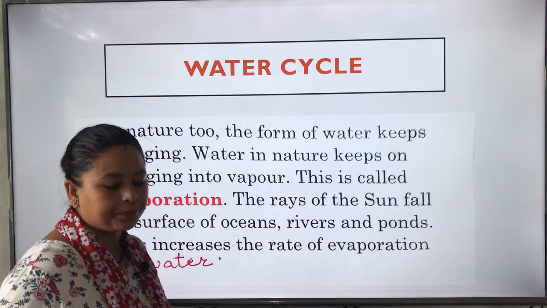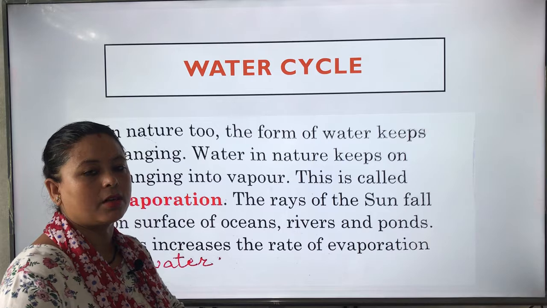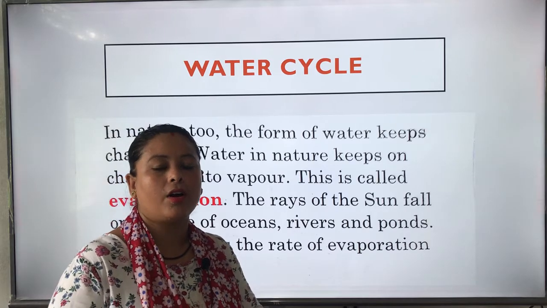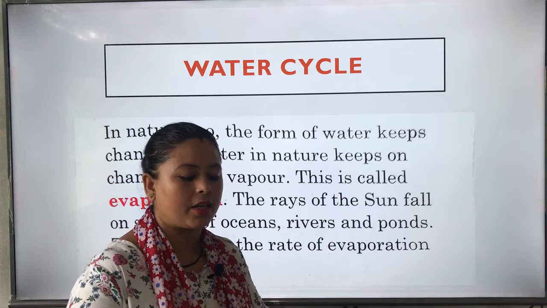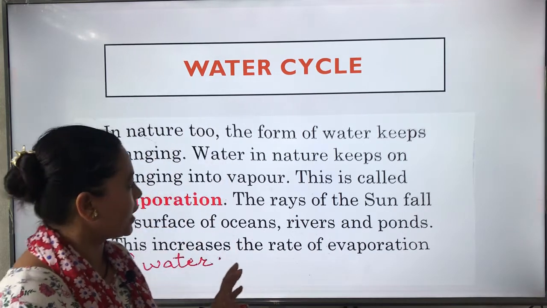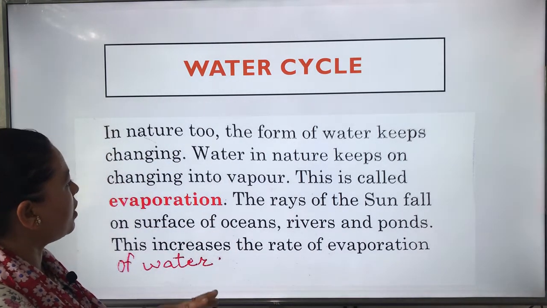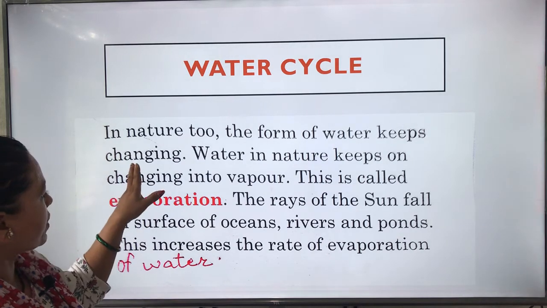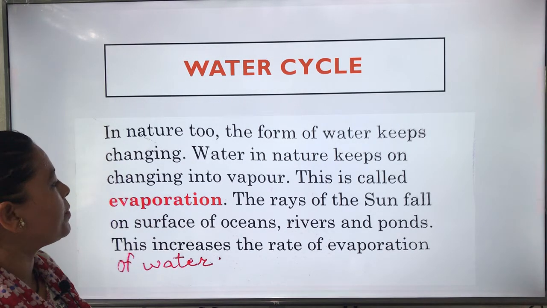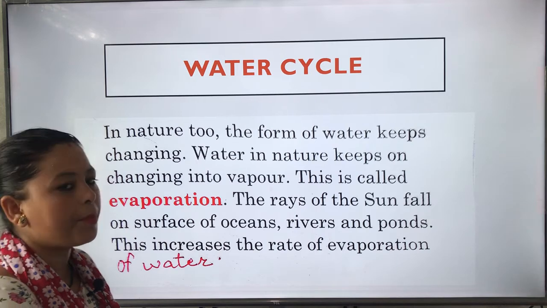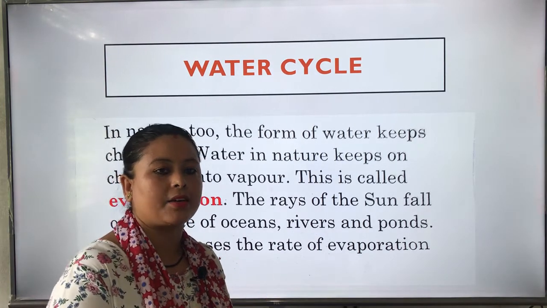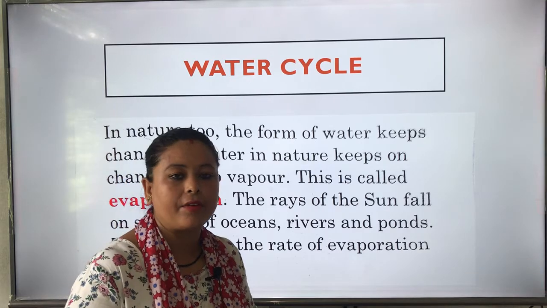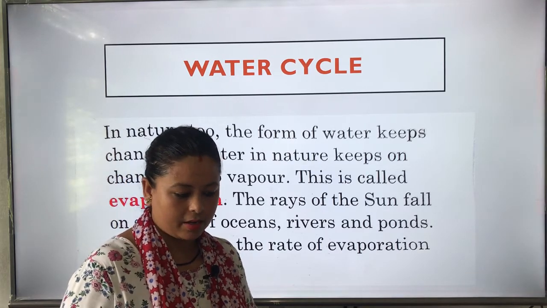So, children, when the rays of the sun fall on the earth, the heat of the sun heats up the water and it goes up in the air. That means the change of water into water vapor is called evaporation.